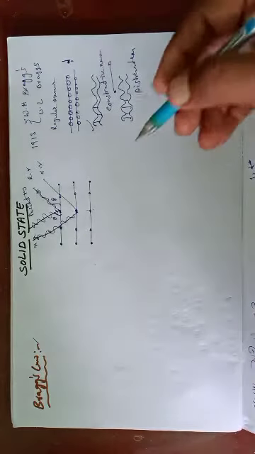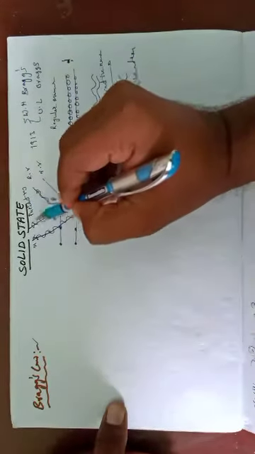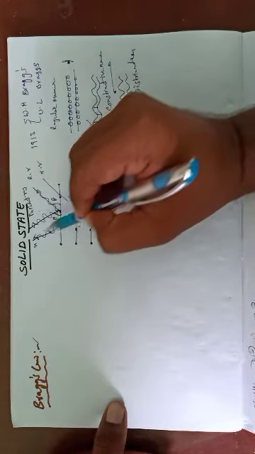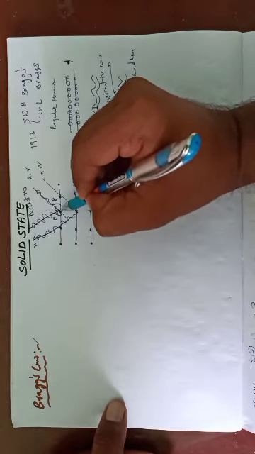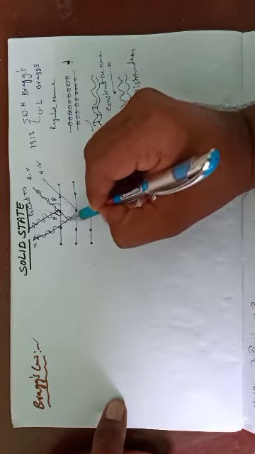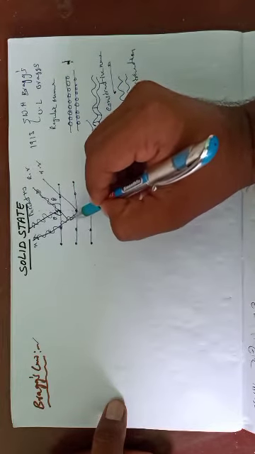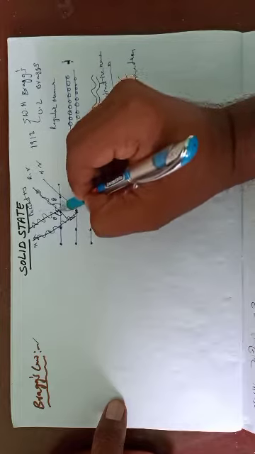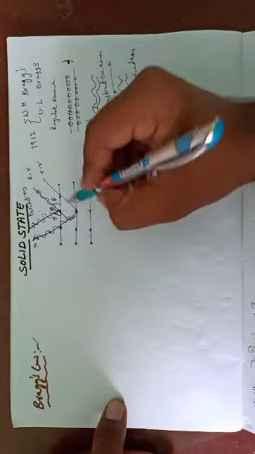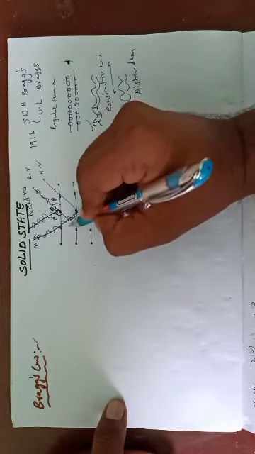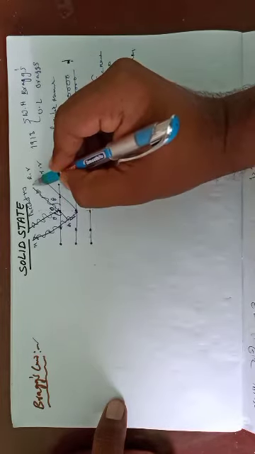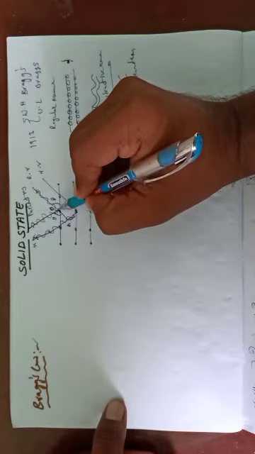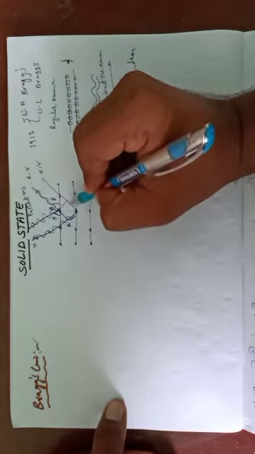Okay, students, suppose the first ray passes through this point, and at the same time the second ray also passes through an equal distance. By this, the second ray travels an extra length. This is point O, this is point A. The reflected ray passes through the same distance, but there is an extra distance.